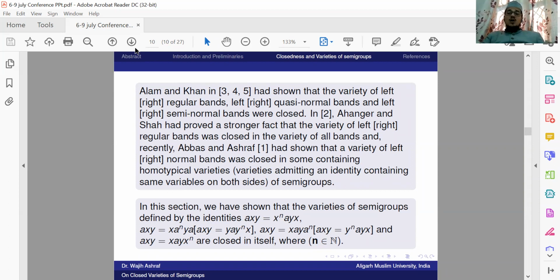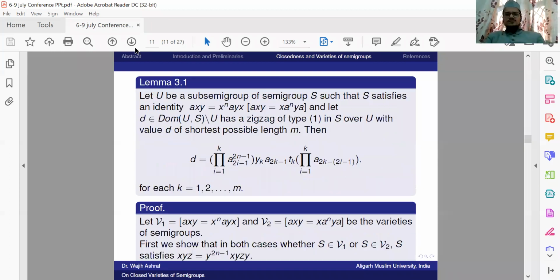In this paper, we have shown that the varieties of semigroups defined by the same identities which I read in the abstract of the paper are closed in itself. Now let's start. First I prove this lemma. This is the first step to prove a variety to be closed in itself. We will use this lemma in proving the main theorem. The theorem is about proving the variety to be closed in itself.